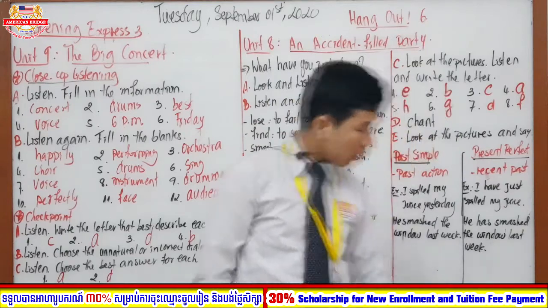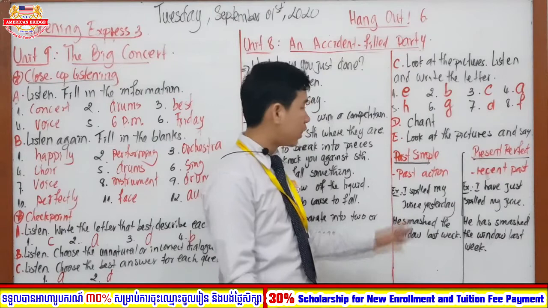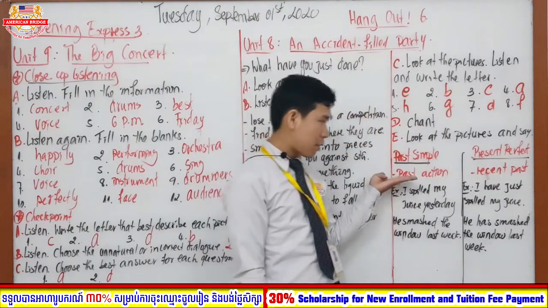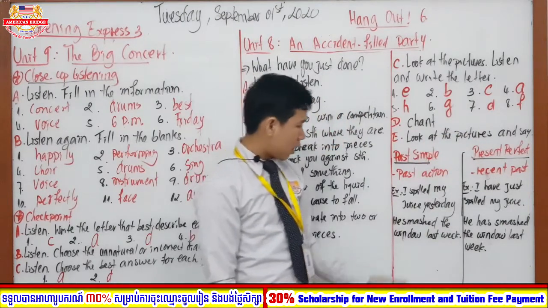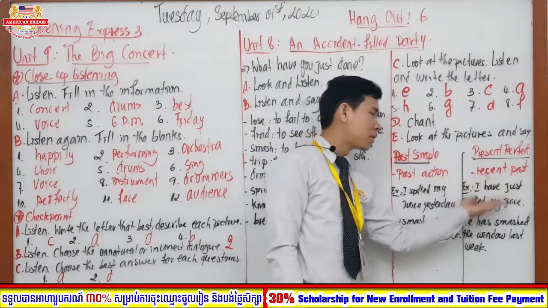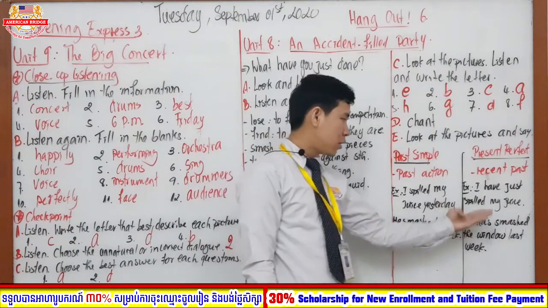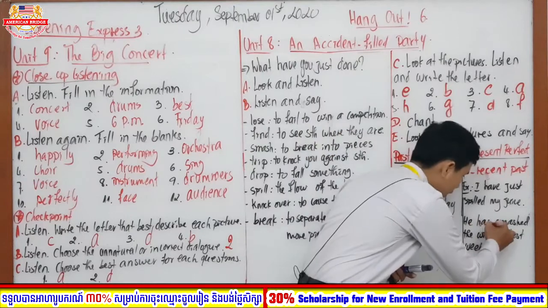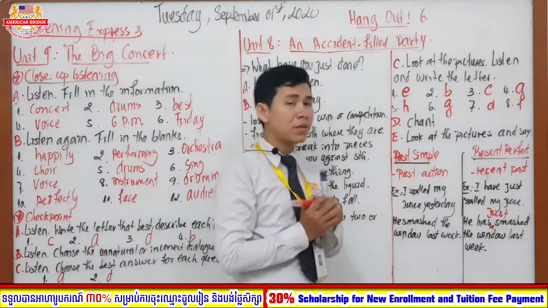Right. So here, I'm going to give you a short comparison of the past simple and the present perfect. Past simple talks about a past action, while present perfect isn't past. For example, I spilled my juice yesterday. I have just spilled my juice. He smashed the window last week. He has just smashed the window.